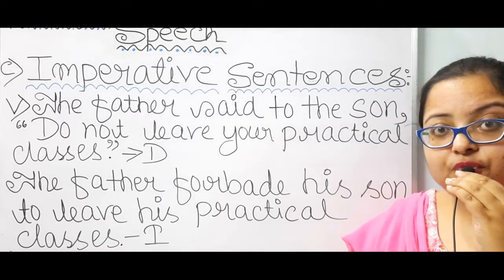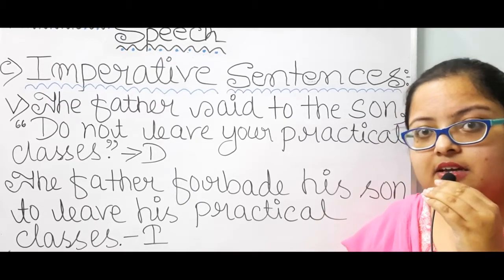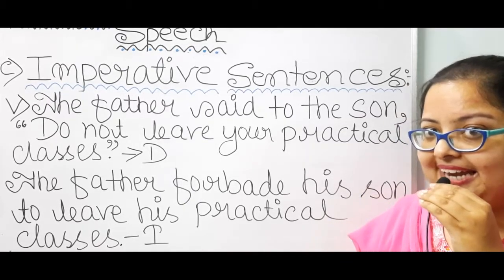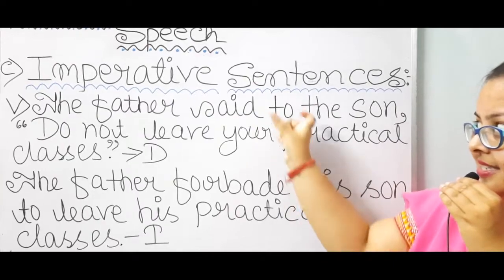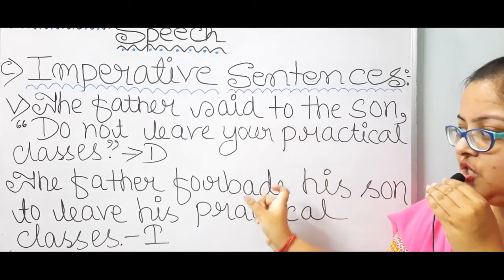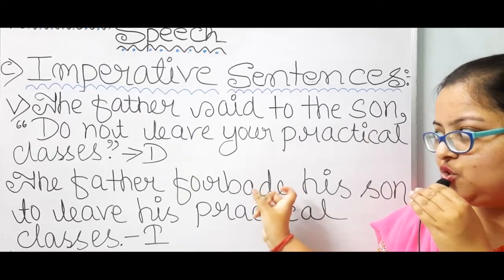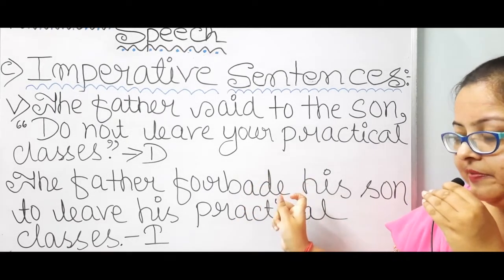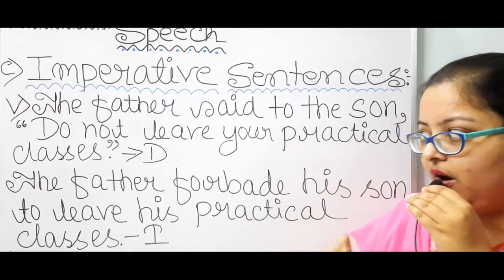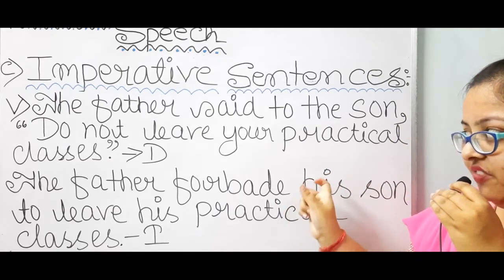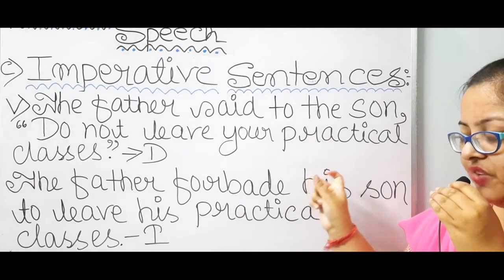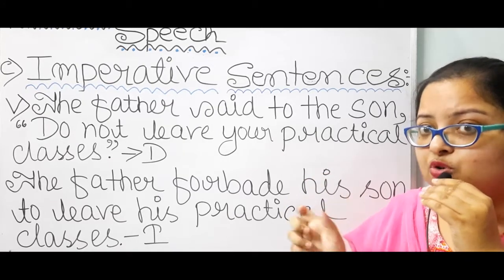Forbid, forbade, forbidden. Since it is in past tense, it has to be in the past tense too. Forbid means saying no to something.